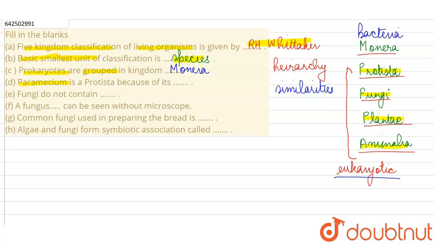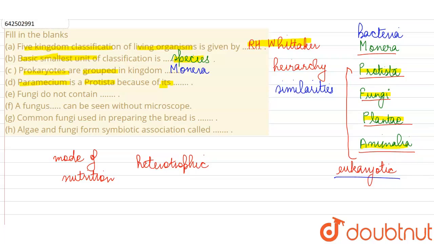Then they are saying Paramecium is a protist because of its dash. Now Paramecium, if we look at its characteristics such as the mode of nutrition, it is very similar to animals. It has heterotrophic mode of nutrition, that is, it cannot synthesize its own food. It's dependent on other organisms. So it is very similar to animals in that respect.